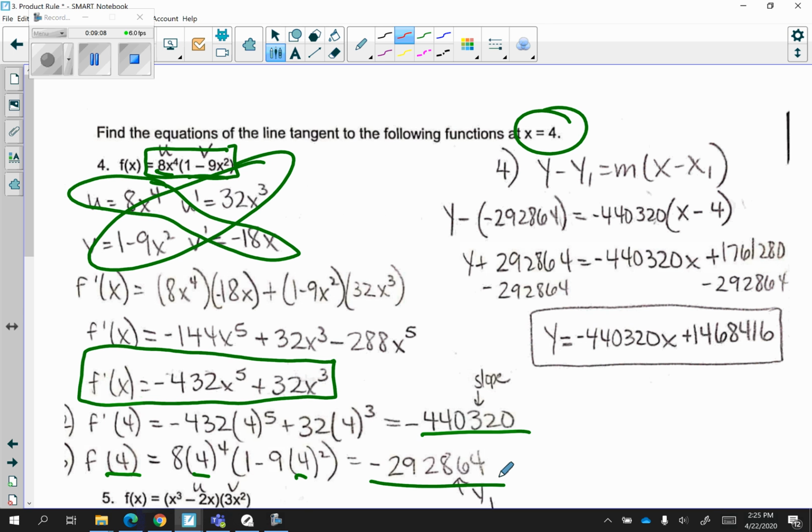I rewrote out the point slope form, and I substituted my values in. Just be careful because they're big numbers. They're big negative numbers. So I distributed, and then I subtracted over, and this is my tangent line. Again, I used the derivative to help find the slope, and then I used the original to find the y value that corresponds to x equal to 4.